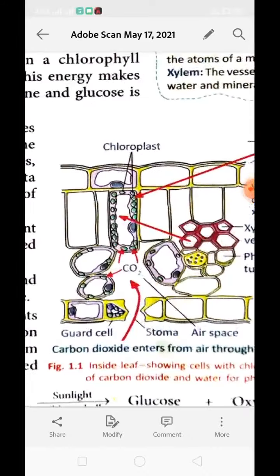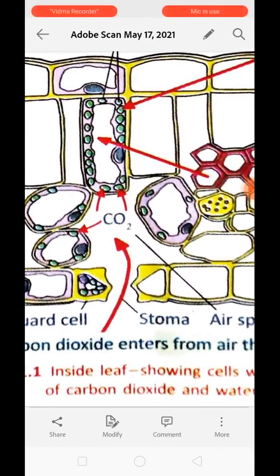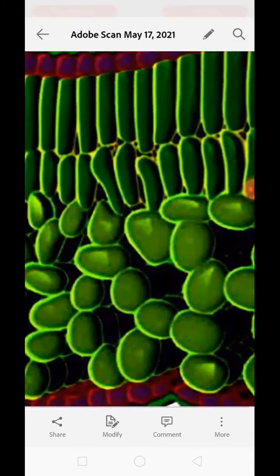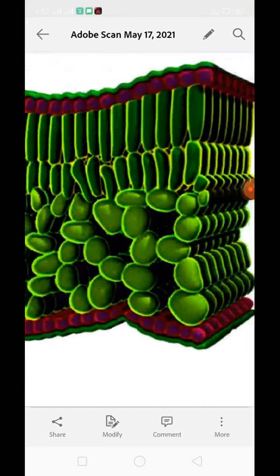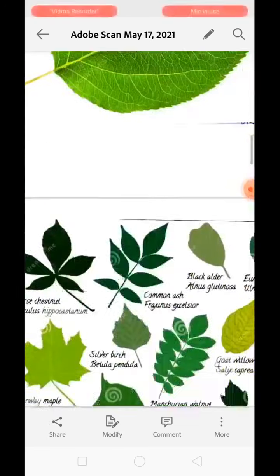Now leaves have stomata. See over here, the stomata are present on the lower surface of the leaf. The leaf has stomata through which carbon dioxide can enter inside the leaf. After entering, because of the air spaces, it will be stored over here until it is used. Understood?